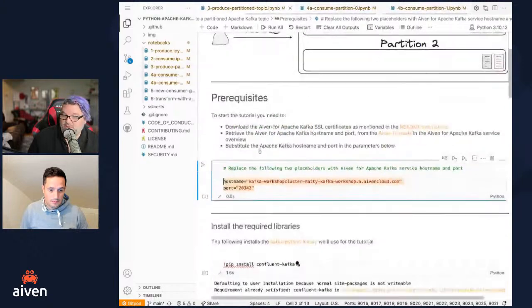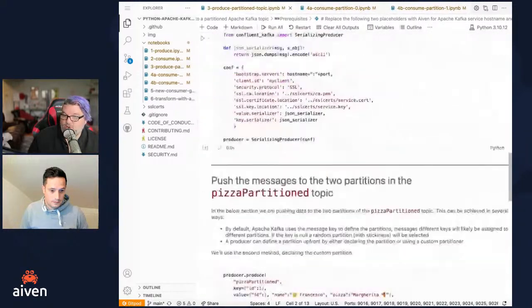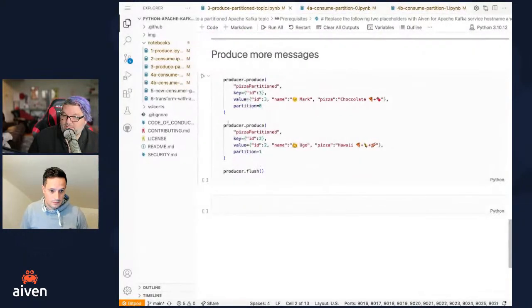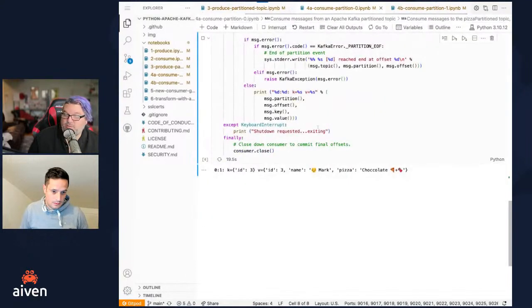So if we go back and produce some more messages into there, we'll go ahead and produce those. And we should see in our consumption over here only one, because of the two, only one came to this partition. And if we had the other notebook running, we would see the one that went to there, but I think we can assume that happened and was fine. So that is exciting stuff.